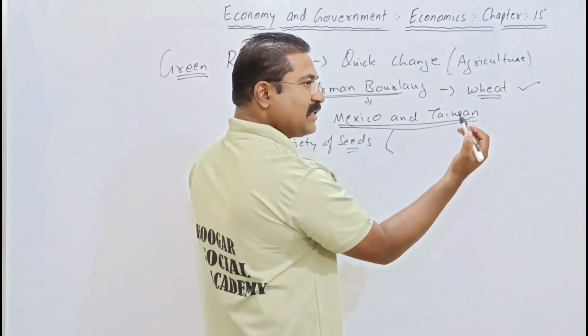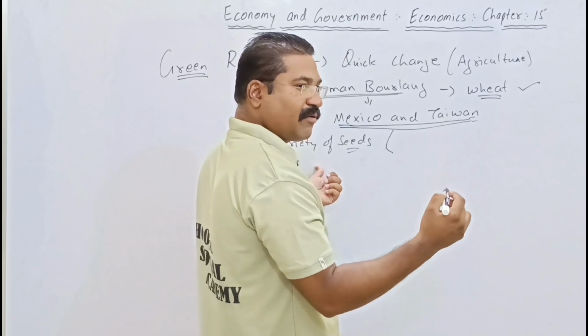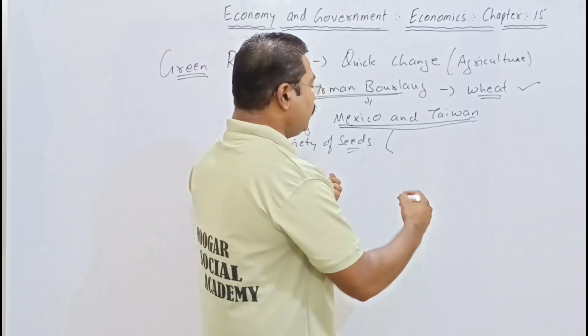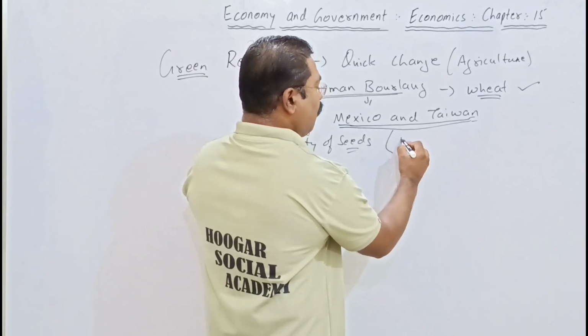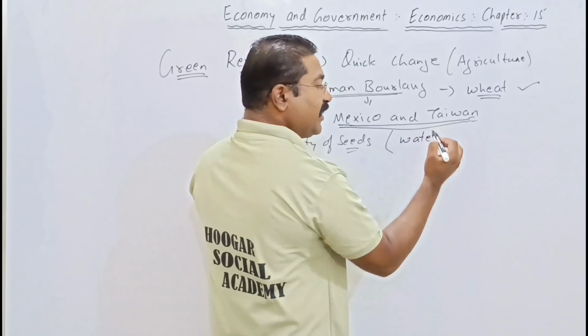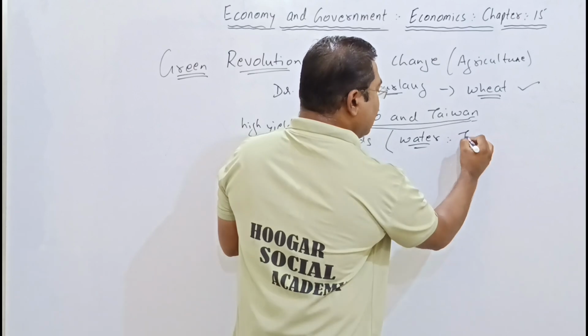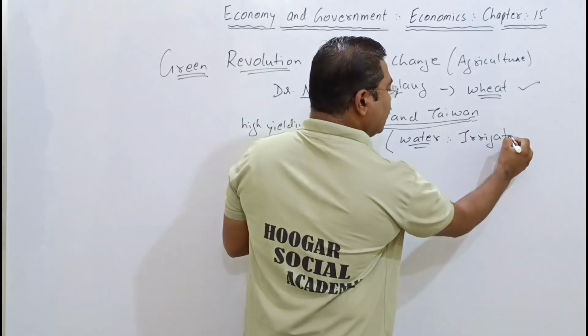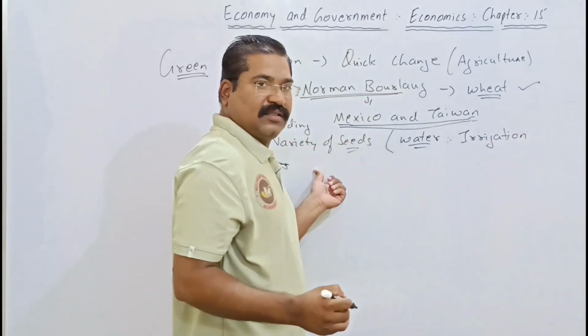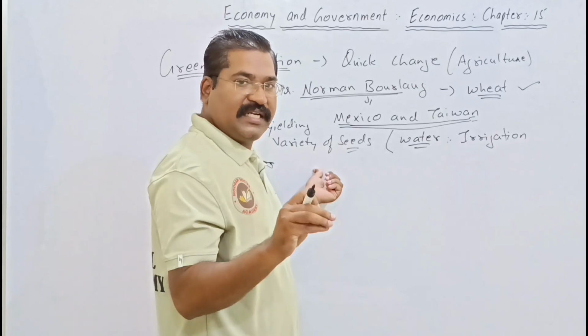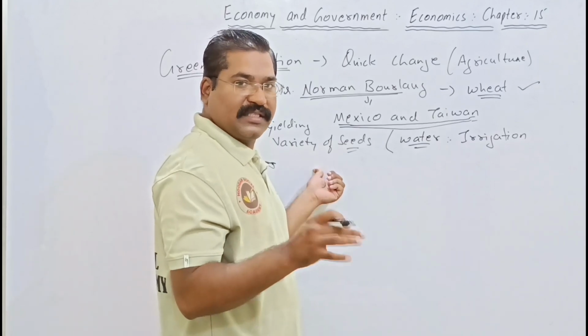Like in the agriculture sector, to have any sort of production, the major contribution is made by water, which is one of the essential products. So water in the sense of irrigation facility. Just sowing the seeds will not give a good result.